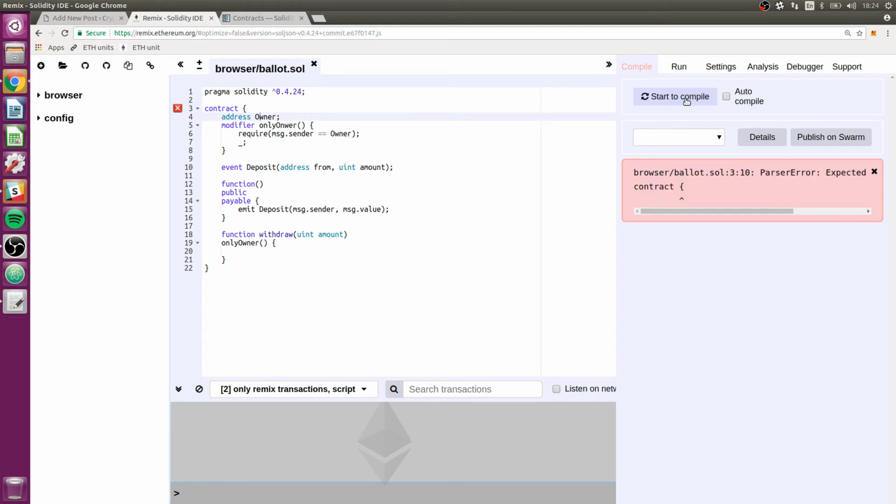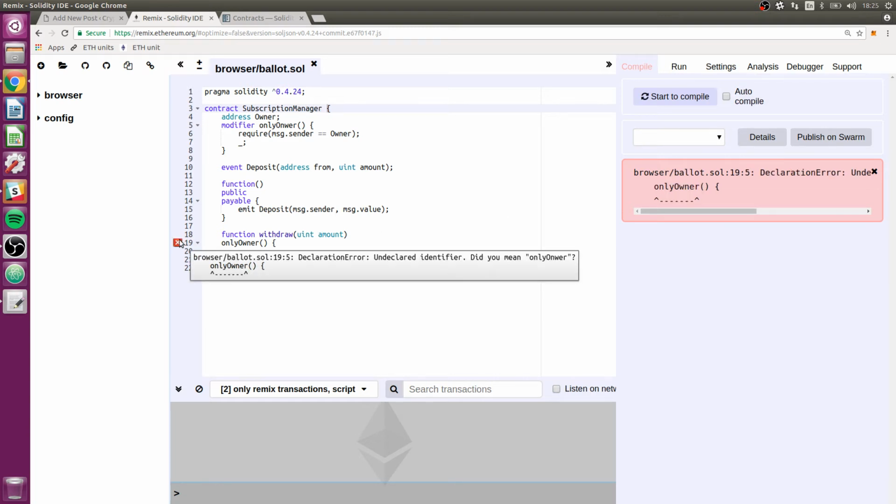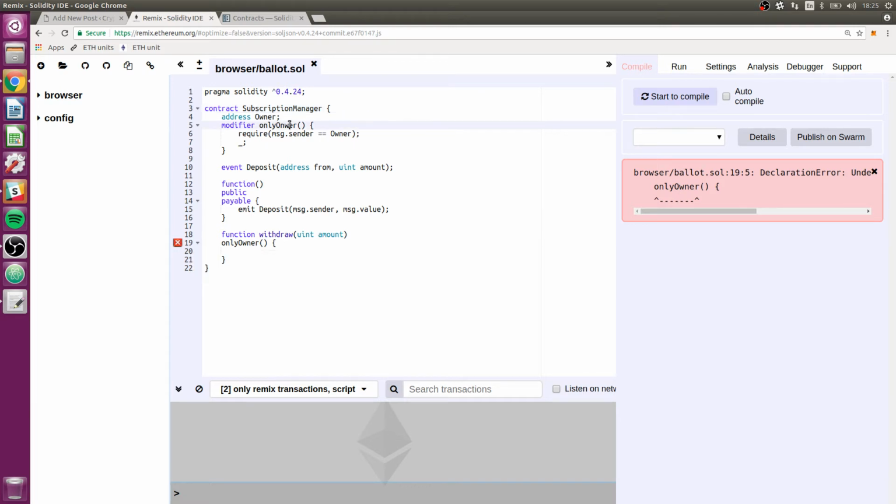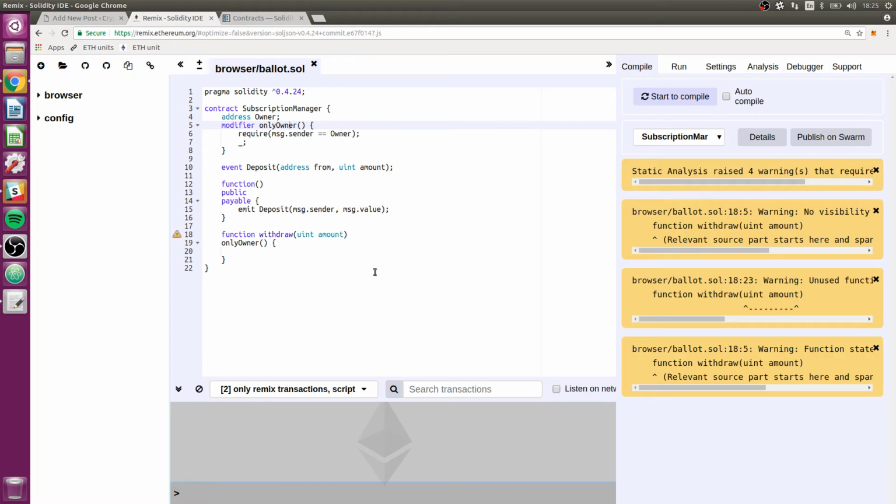So the way this is going to work now, assuming that I don't have any bugs, let's actually just see if it compiles first. What is going on here? Oh, I need a name. SubscriptionManager. Okay, compile. Undeclared identifier. Oh, I misspelled the name up here. Like that. Okay, so that all works.